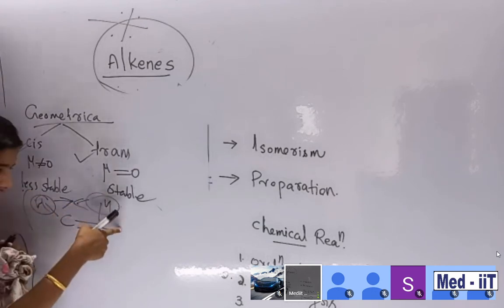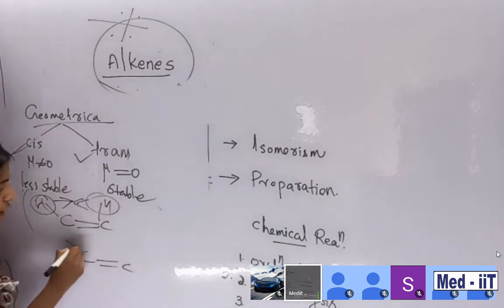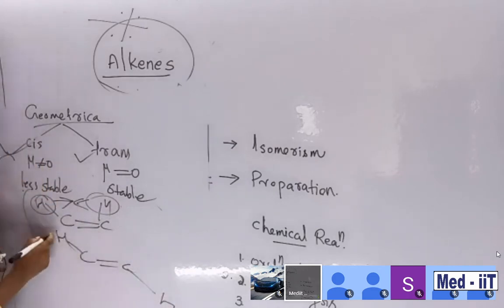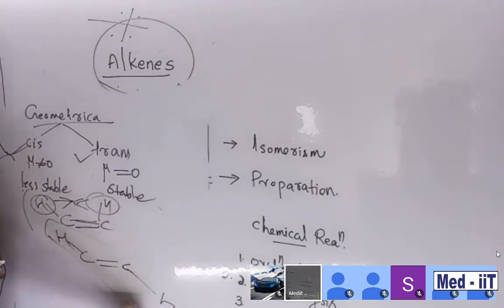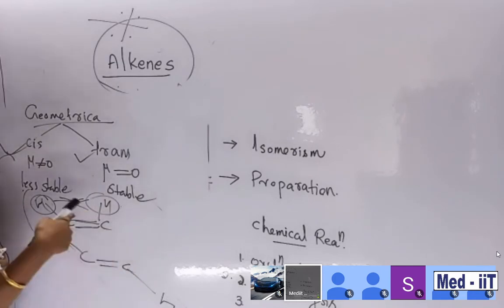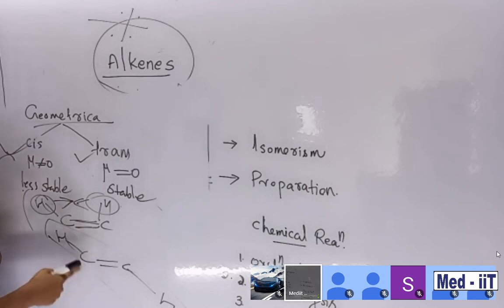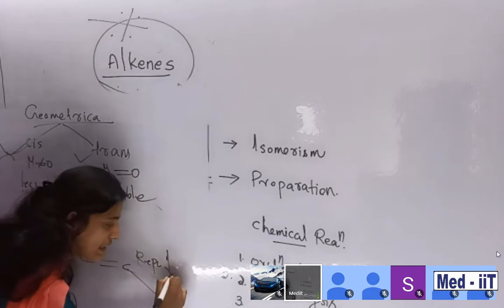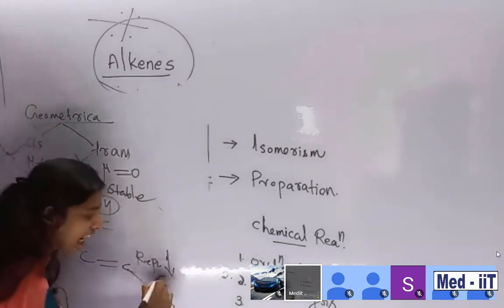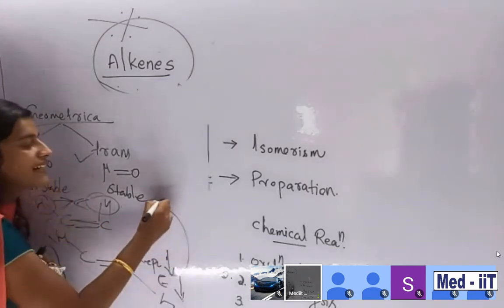But in the case of trans, what happened? Both hydrogens are far apart. They are not on the same side. That's why the repulsion is minimized here. So the energy decreases, repulsion decreases, and stability increases.